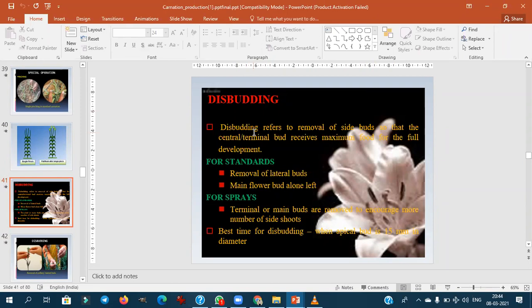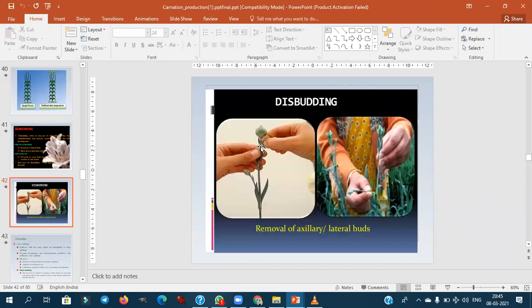This is mainly done in the standards. Removal of laterals is also followed. Then the main flower bud alone is left. Other buds are removed. Then for the sprays, the terminal and the main buds are removed to encourage more number of side shoots. Then this is the disbudding. Only the dominant bud will be allowed, others will be disbudded.